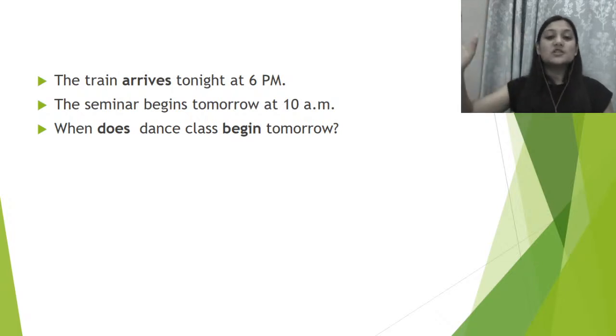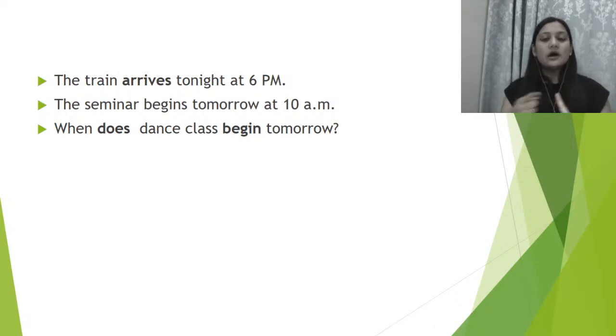The timetable chart of the train has already been made, and the train will be there tonight at 6 p.m., or maybe evening 6 p.m. Okay, the seminar begins tomorrow at 10 a.m. So that is a fixed schedule. It is going to take place tomorrow at 10 a.m. Right, this is about a fixed timetable. When does dance class begin tomorrow? It's already scheduled, but still you have serious doubts about what time it is going to begin. All right, in all those cases, you are going to use simple present tense.